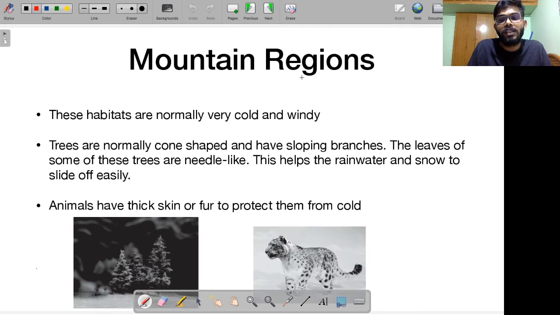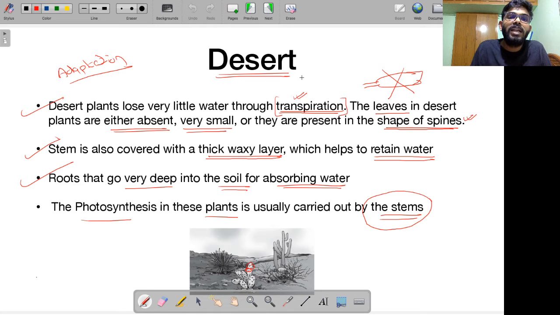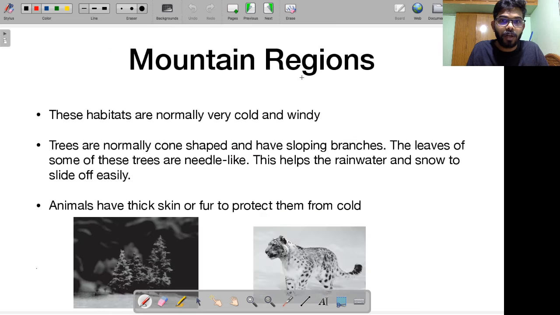I will give you one more example so that you are able to easily understand this concept and are able to recall. Let us talk about mountainous regions. These habitats are normally very cold and very windy. Trees, if you see, are normally cone shaped. You can see over here, the trees are cone shaped like this. Look at the trees, they are all cone shaped and they have sloping branches. What is the reason? The leaves are also very needle like. What is the reason behind it?